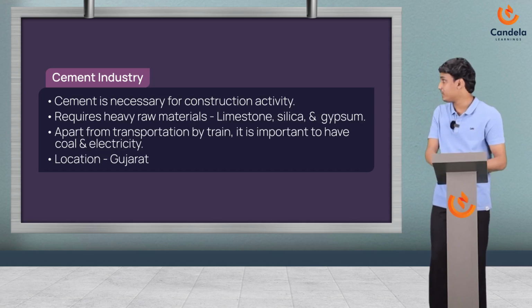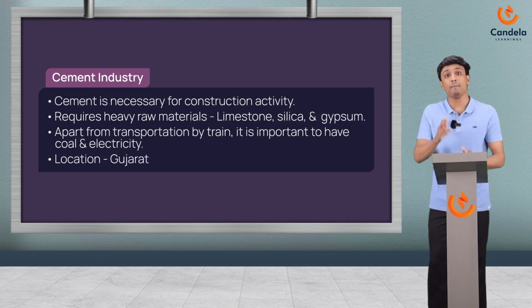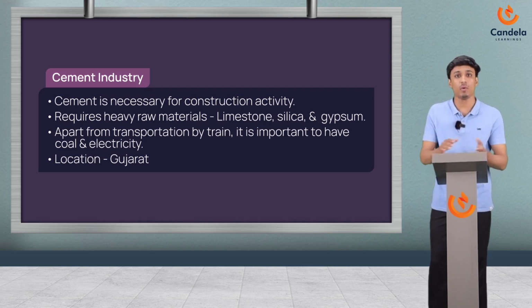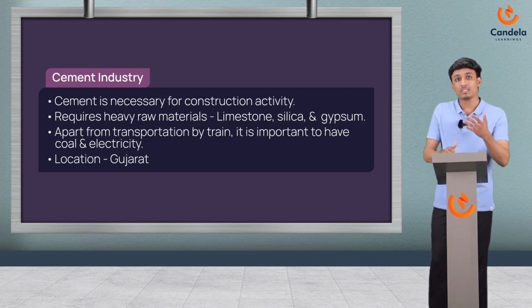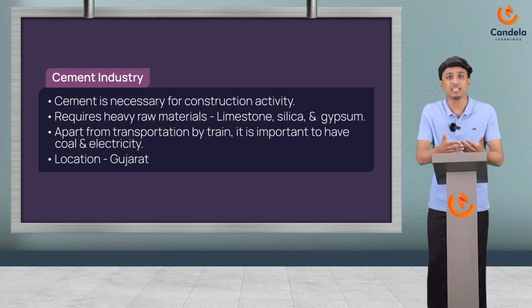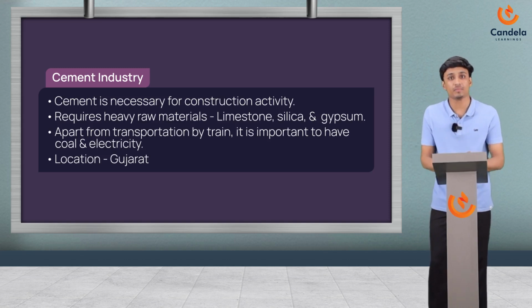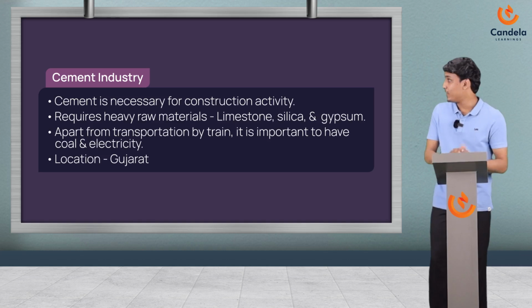The second point states that this industry needs raw materials that are big and heavy like gypsum, silica and limestone. It's a simple point. Third point talks that aside from rail transportation, they also need coal and electricity. So why do they need coal and electricity? To provide heat and power for the manufacturing process and also to power the machinery used in the production of cement. Understood?